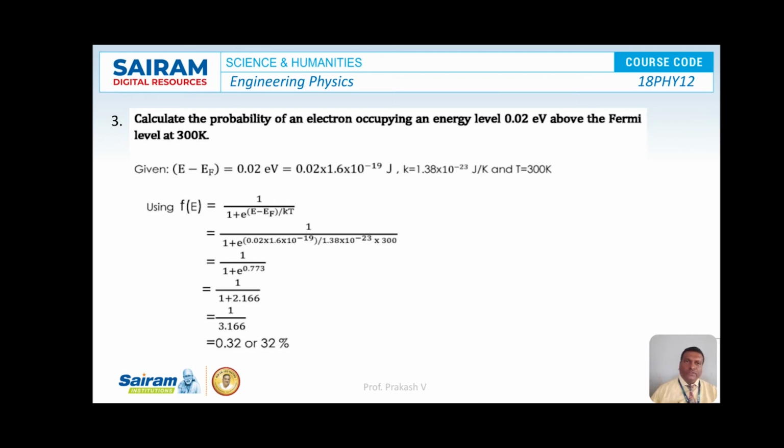So on simplification, we are going to get the following term, that is 1 by 1 plus e to the power of 0.773, that is equal to 1 by 1 plus 2.166, or that is equal to 1 by 3.166. So finally it will be evaluated as 0.32, that is f of E is equal to 0.32 or 32%. So 32% is the probability of finding an electron at energy level E. So this is the solution obtained after solving the problem.